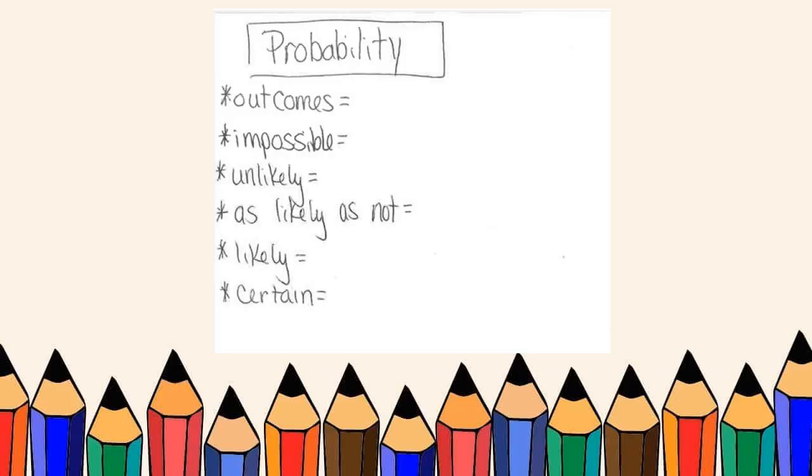Outcomes are the things that can happen in the situation we're talking about. So if we're talking about flipping a coin, I could get heads or tails. If I'm talking about rolling a number cube, I could get a 1, 2, 3, 4, 5, or 6. These are things that can happen in the situation.